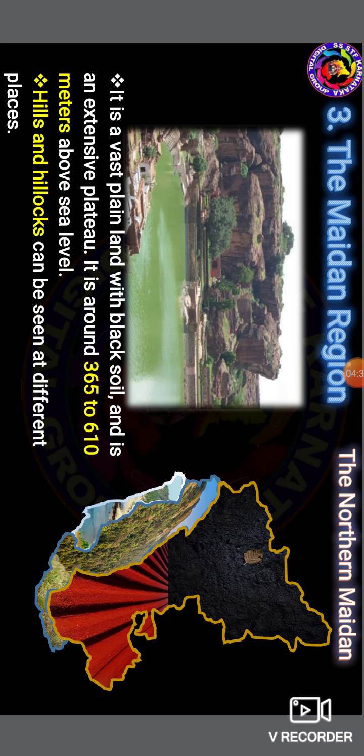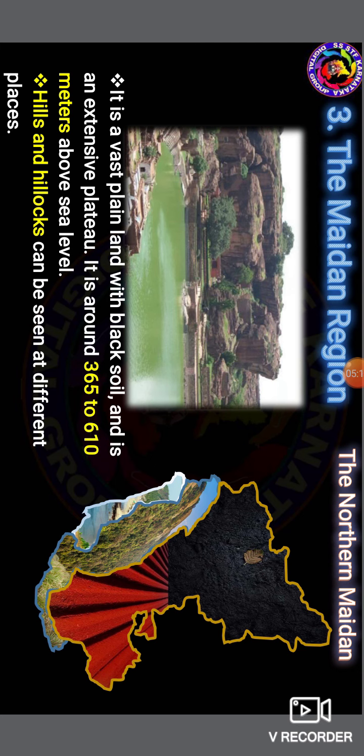It is a wide plain with black soil. In these areas we see that the soil is fully black in color, and it is around 365 to 610 meters above sea level. In the northern Maidan places, it is between 365 and 610 meters above sea level.